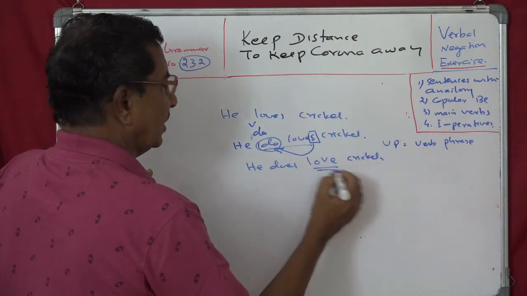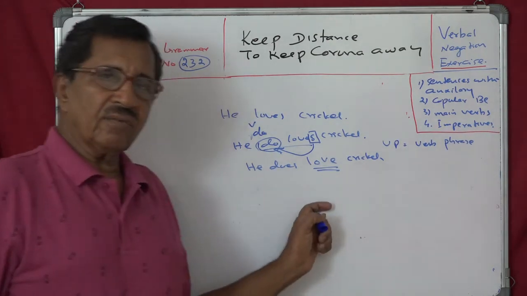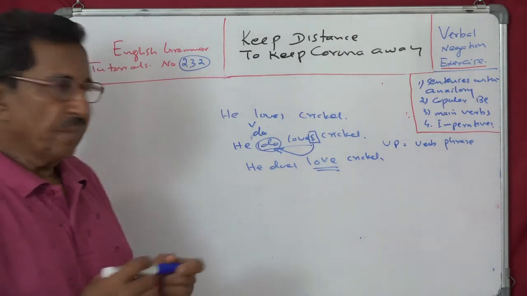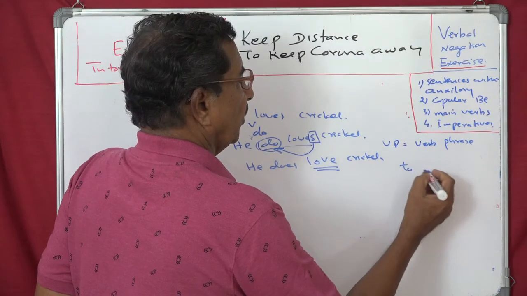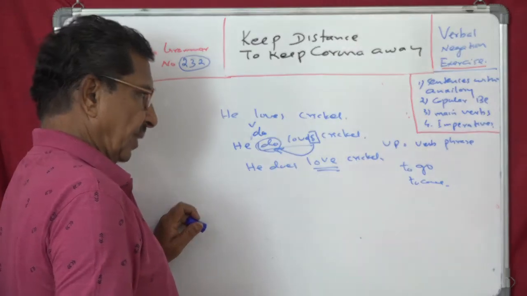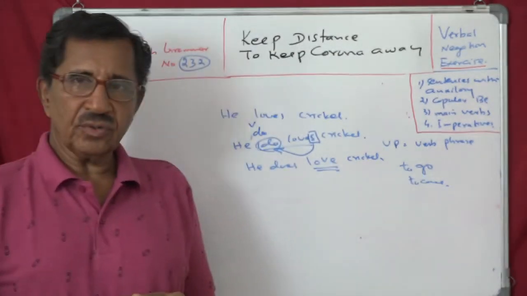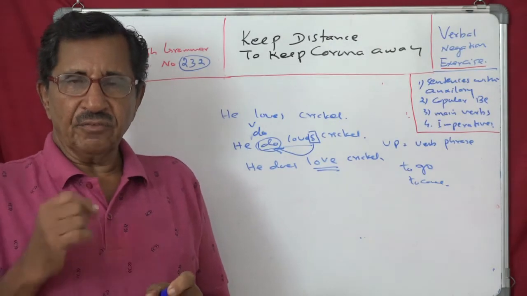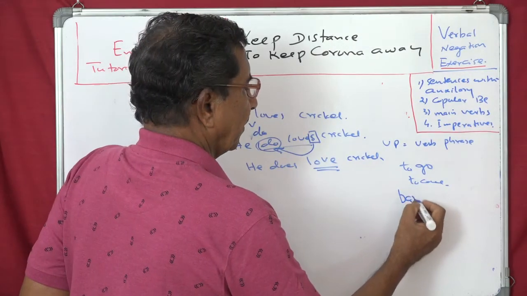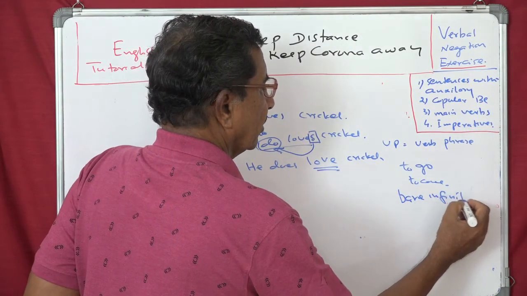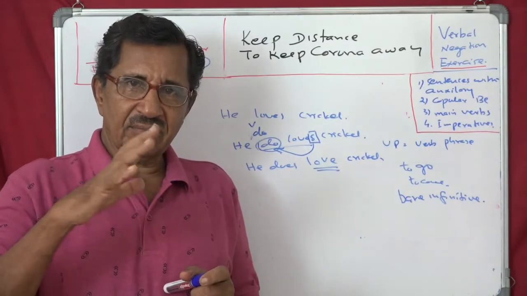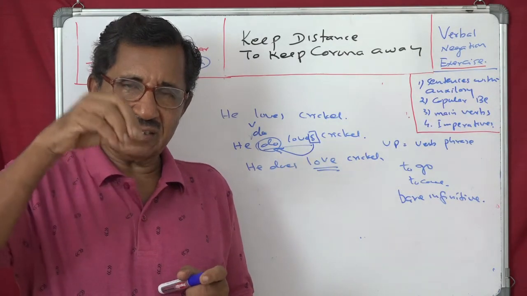Then the status of this word changes. It is not a verb here, it is an infinitive. Infinitive, usually you use to before that: to go, to come. This is infinitive. But infinitive can also stand without to. An infinitive without to is called a bare infinitive. And infinitives are tenseless. You cannot add or attach tense markers to that.